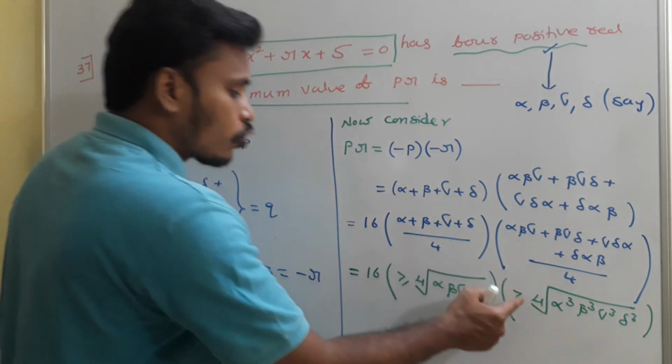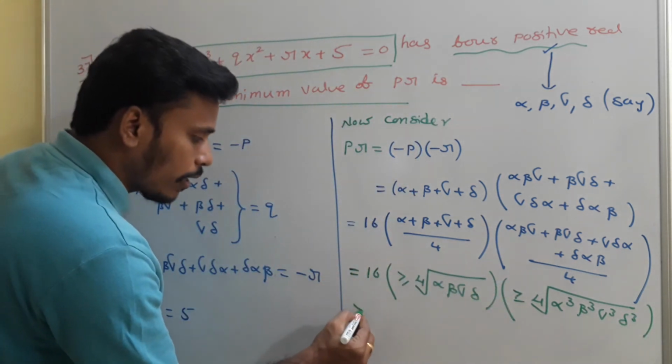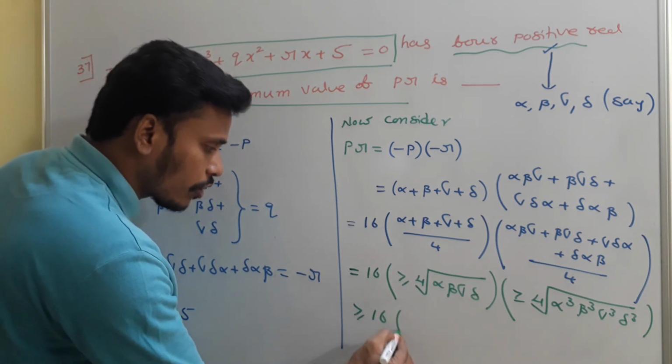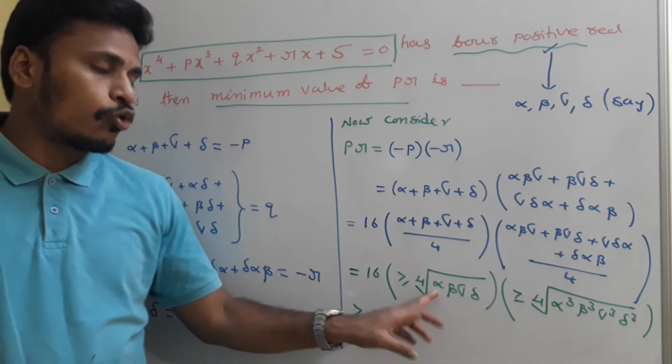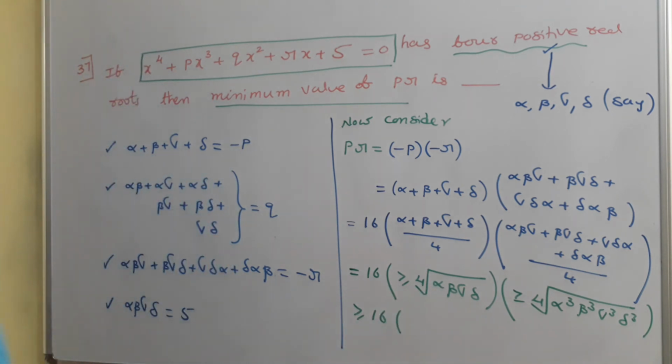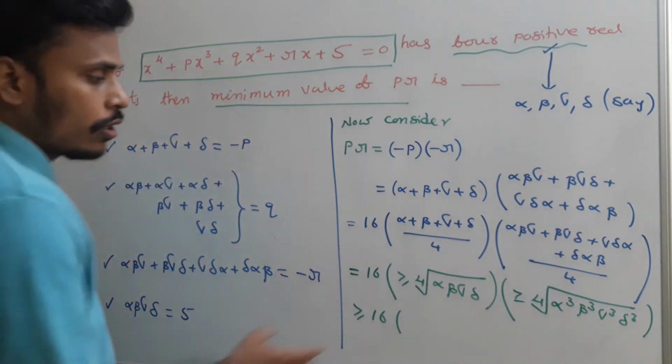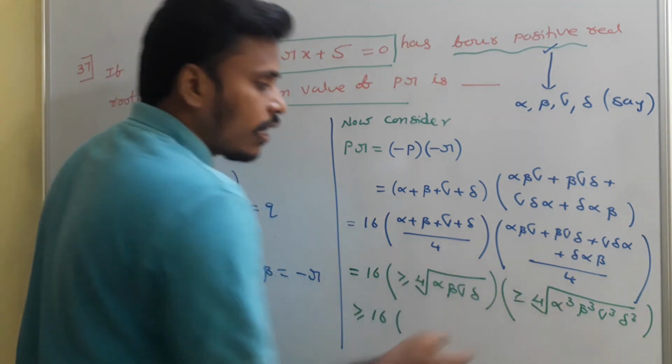So this will be greater than or equal to 16 into the fourth root of alpha beta gamma delta times the fourth root of alpha cube beta cube gamma cube delta cube. Under the fourth root, there is 1 alpha and 3 alphas.